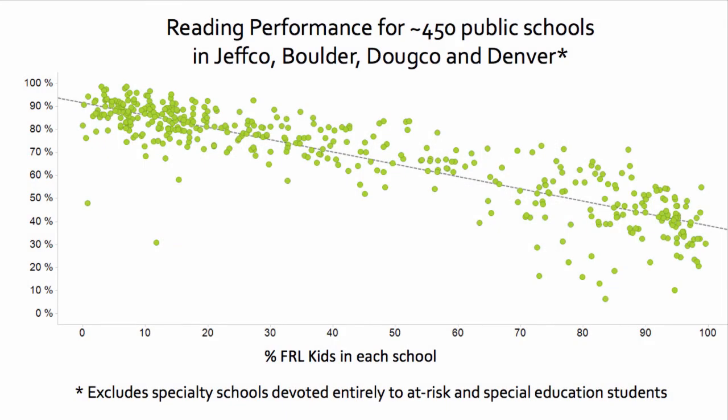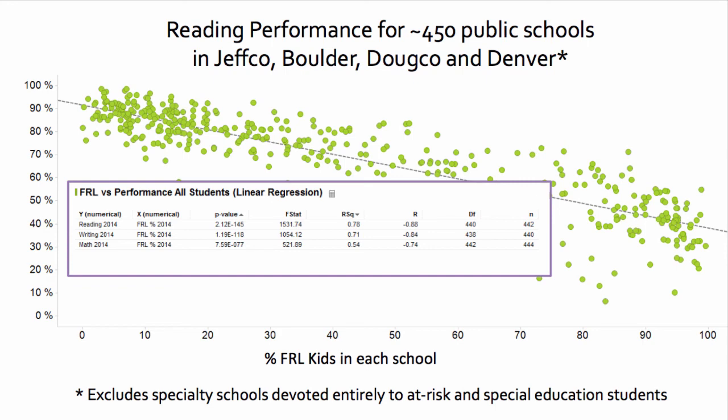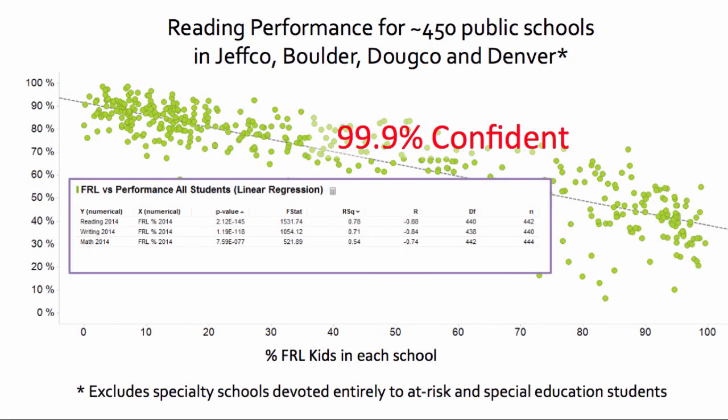The percentage of free and reduced lunch kids in a school is the strongest predictor of the average test score for that school. How confident are we in that correlation? Here are the statistical measures for the correlations in these districts. What do these values mean? They mean we are 99.9% confident that free and reduced lunch percentage predicts a school's performance score in reading, writing, and math.